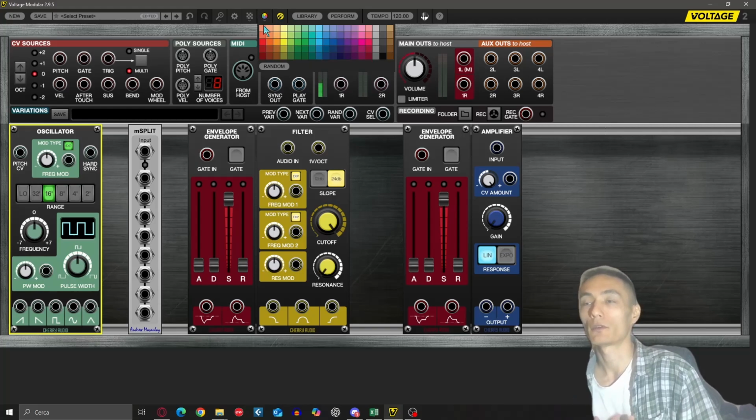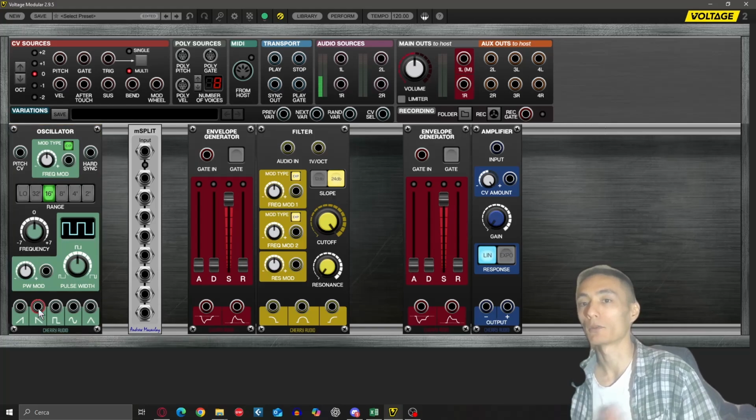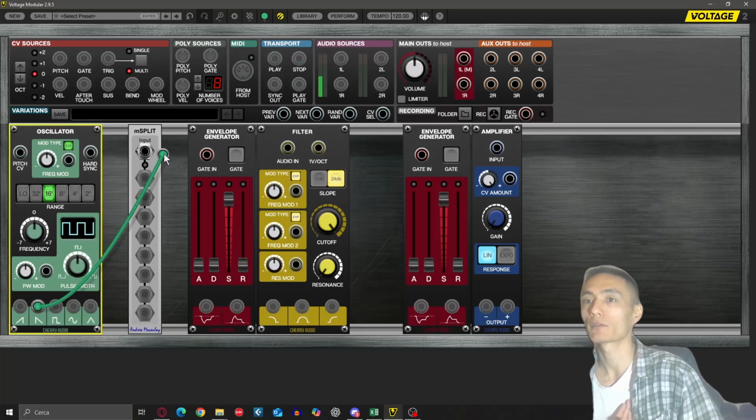So for the audio signal, I'm gonna use maybe a green one. Why not? Like this one. Okay, but that's up to you. The principle is that the color will tell us what's inside that cable. Okay, so the green cables are going to carry the audio signal.